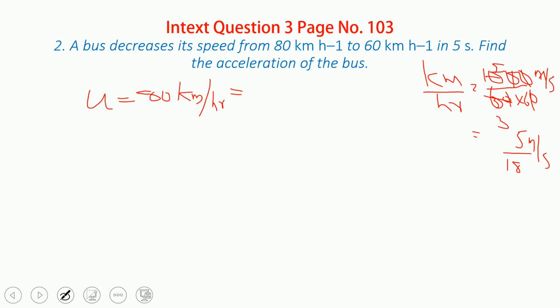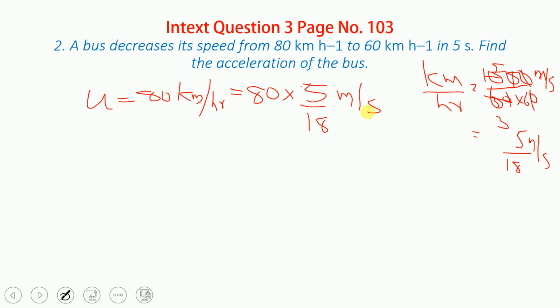5 upon 18 is used in order to convert into meter per second. So here also we will do the same. Now you have to remember how this 5 upon 18 came. So here, 80 into 5 upon 18, that much meter per second. Now it will become meter per second. We can reduce it further.